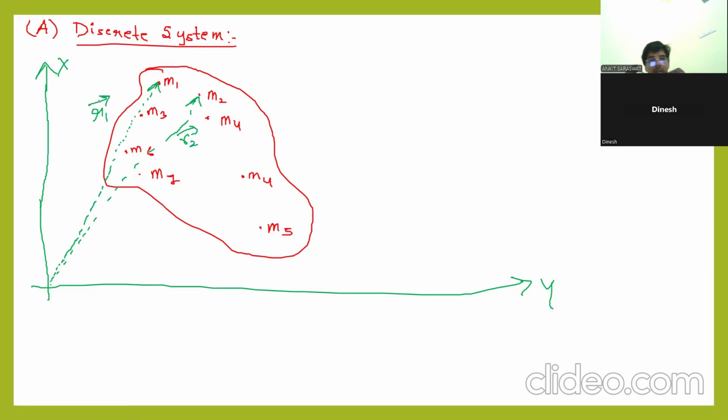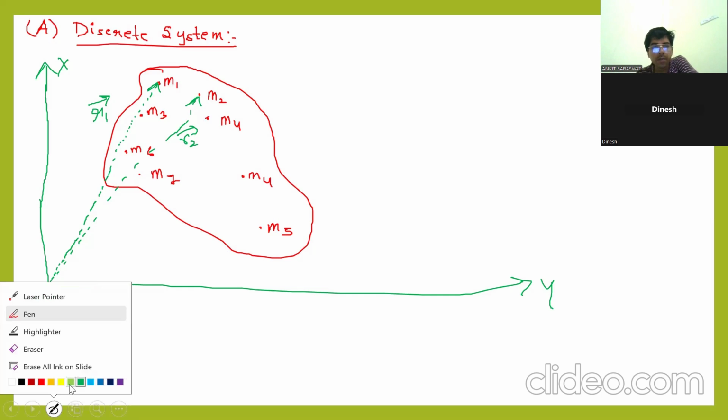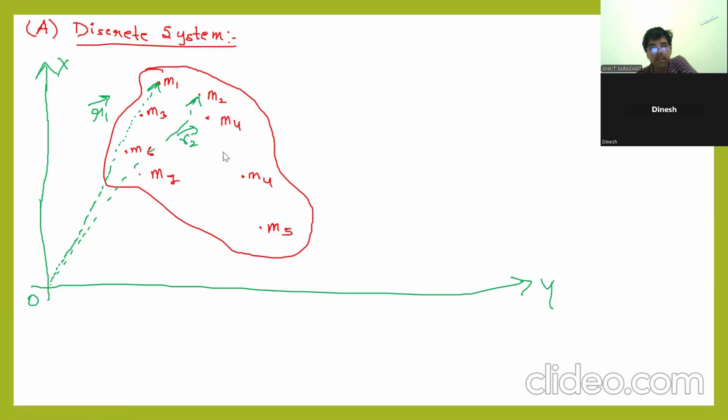Then the center of mass concept, we don't know yet. For example, this is a collection of particles. Many particles are here. For example, I have a plate, and in this plate many rice particles are here. I want to know where the center of mass is. This is the origin. Let us suppose the center of mass will lie somewhere here.